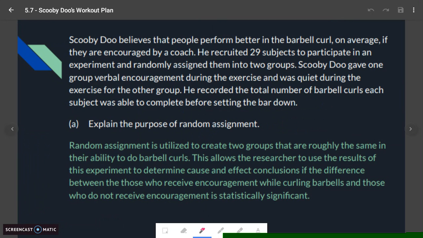Now, you could have definitely said mine less wordy, but basically the big idea is that random assignment can create a reasonable cause and effect, or that you can make conclusions about the population from where these subjects come from, and context about barbell curls.